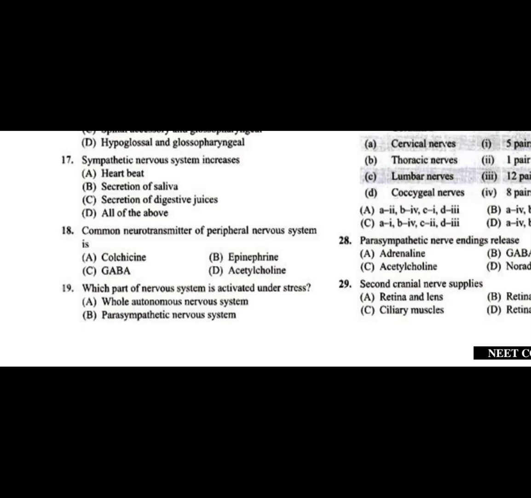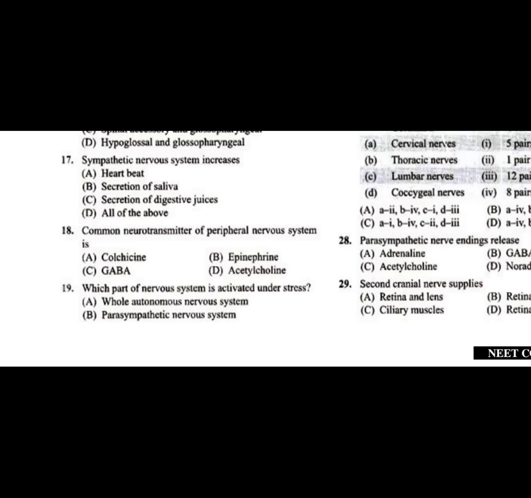Question number 18, the most common neurotransmitter of the peripheral nervous system. Neurotransmitters are chemical messengers, which are released from the ends of the nerve, the synaptic knobs, and are stored in the vesicles.